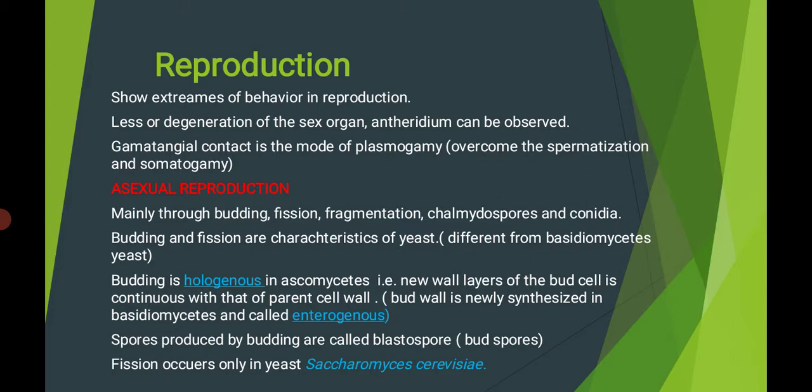Now we discuss asexual reproduction. Asexual reproduction occurs mainly through budding, fission, fragmentation, chlamydospores and conidia. These are the different methods through which asexual reproduction can occur. Budding and fission are characteristics of yeast, different from Basidiomycete yeast. Budding is holoblastic in Ascomycetes.